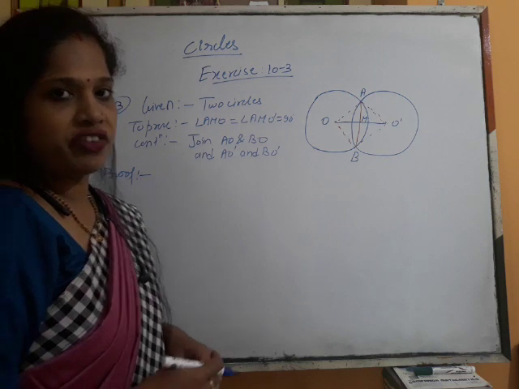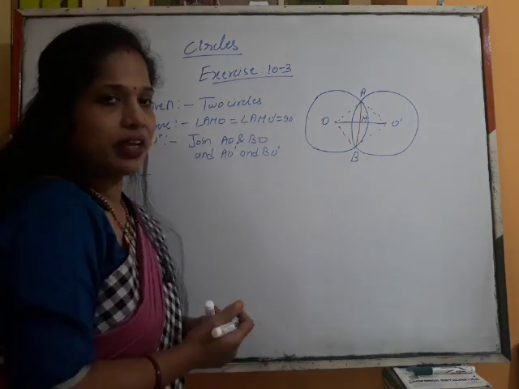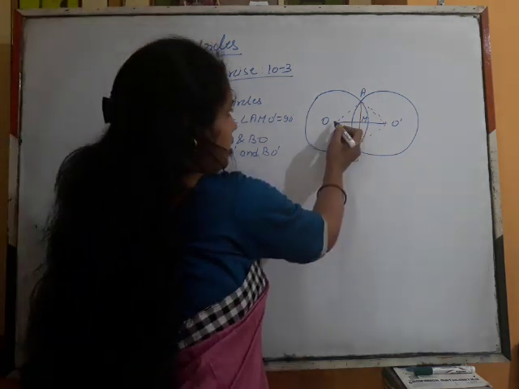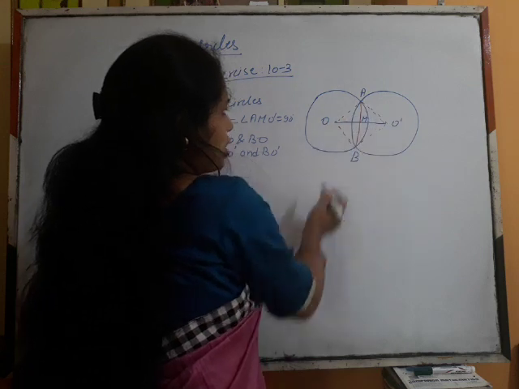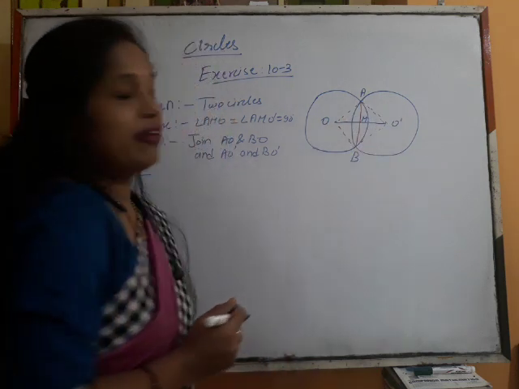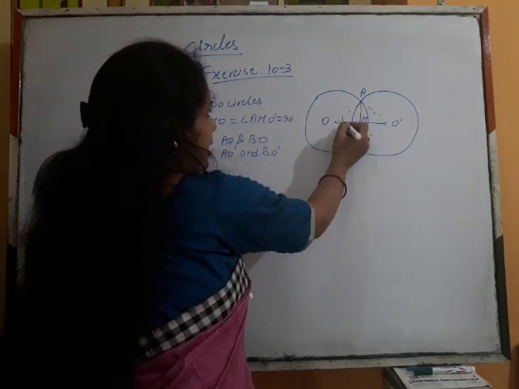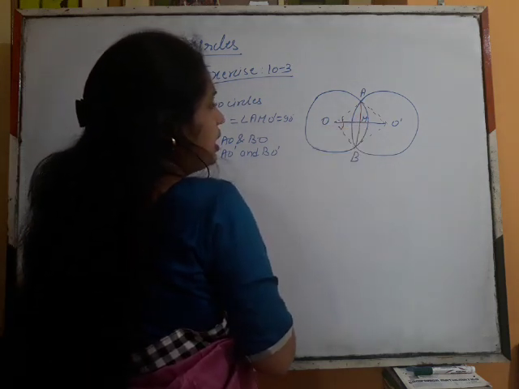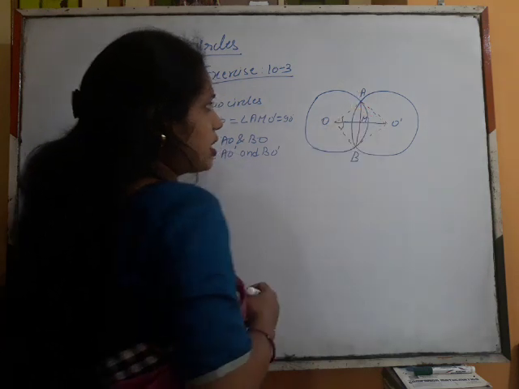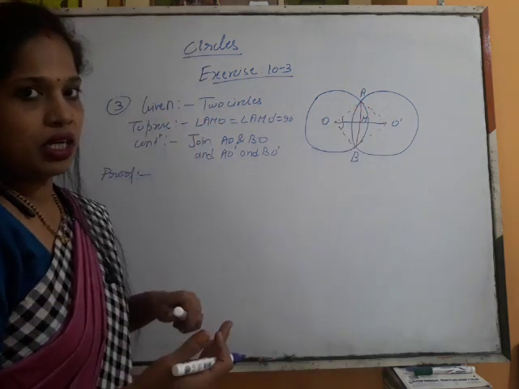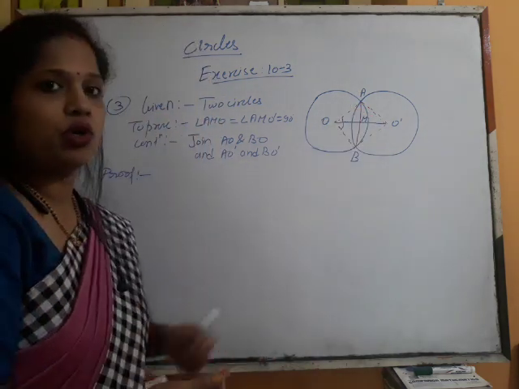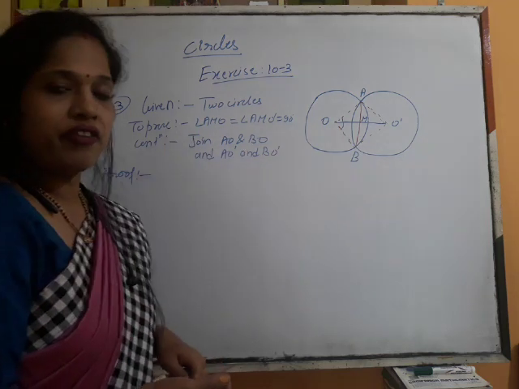First of all, what triangles can we see here? The triangles OAO dash and OBO dash. If they are congruent, then this angle and this angle will be equal to each other. Then we will show that these two triangles are congruent, and in that way we can show both the angles are of 90 degrees.